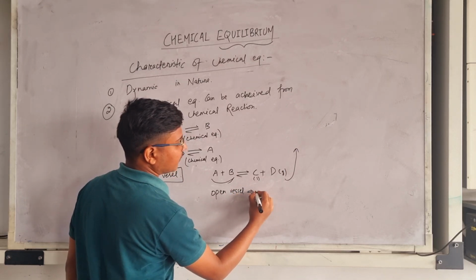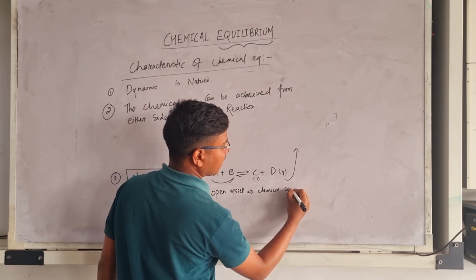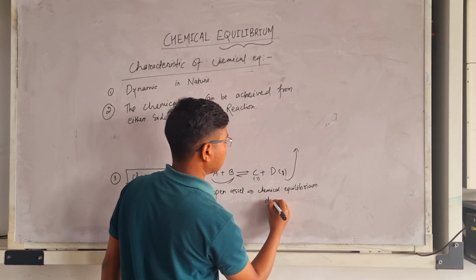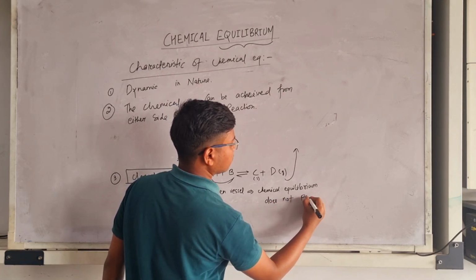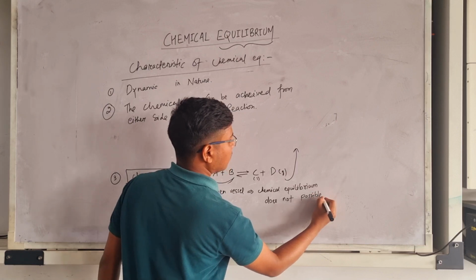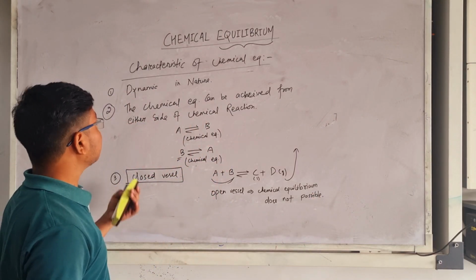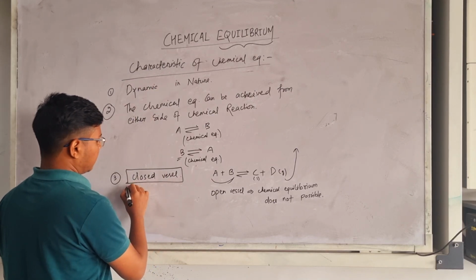What happens? Chemical equilibrium is not possible. So for conducting the existing chemical equilibrium, we have to maintain a closed vessel system.